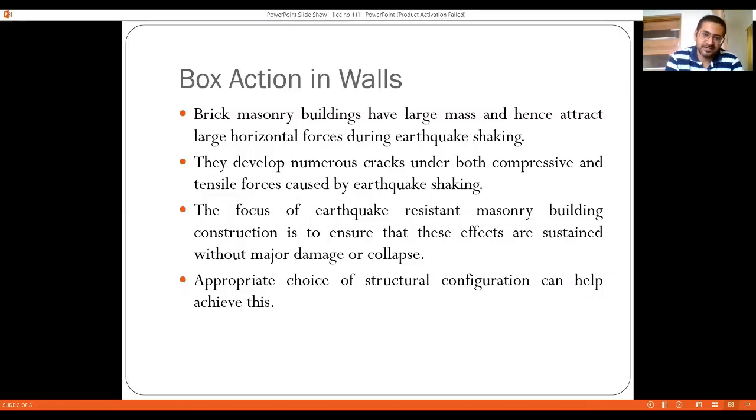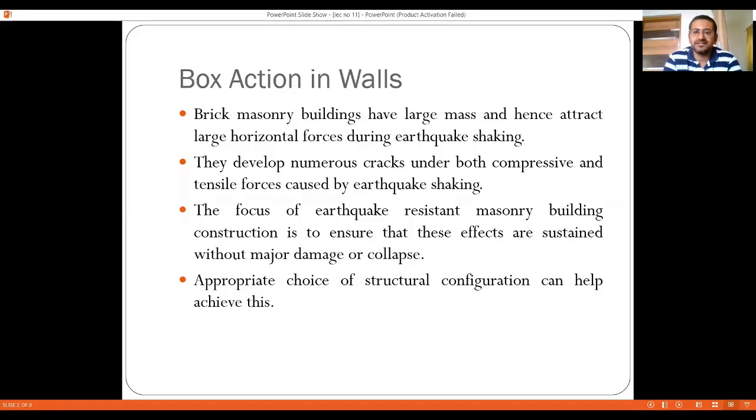And the dead load is dependent upon the size of the building and the load that is applied on this particular building. So if the mass of the building is large, then the amount of seismic force to be generated is also going to be large. When these large seismic forces act on masonry structures, numerous cracks will develop under both compression and tensile forces caused by earthquake shaking.